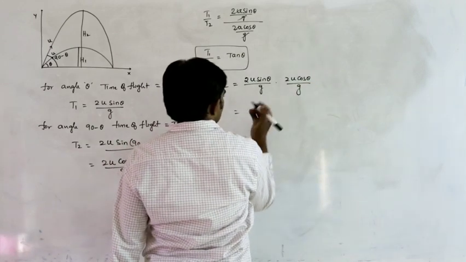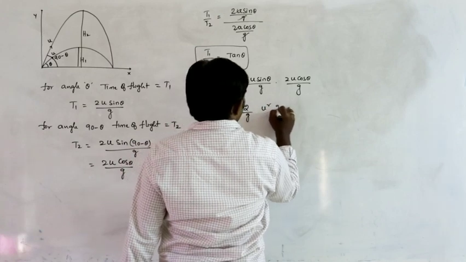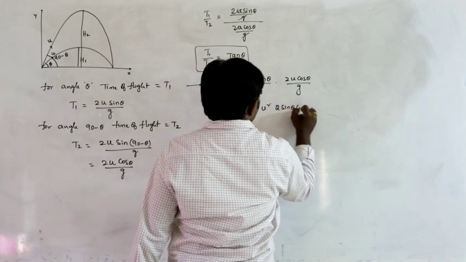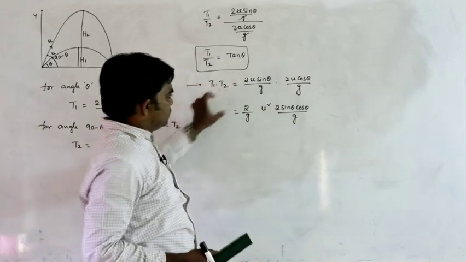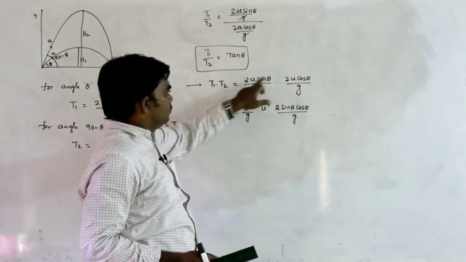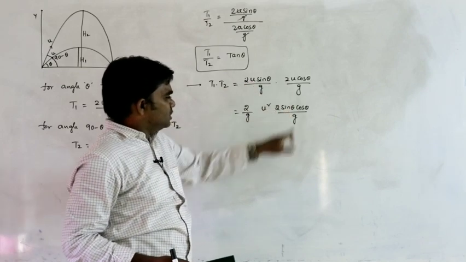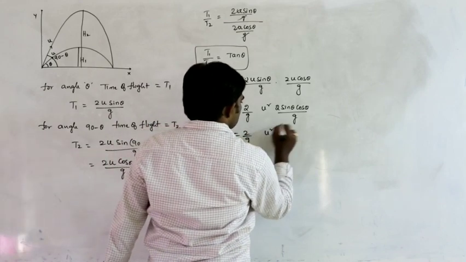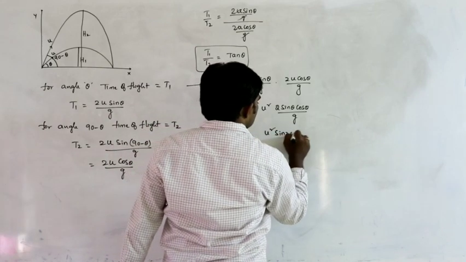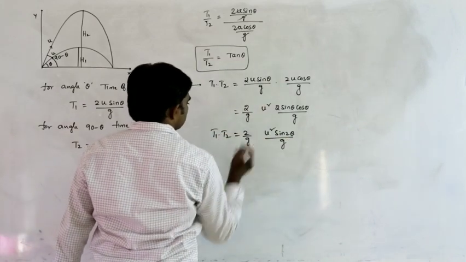So that is equal to 2 by g into u square 2 sin theta cos theta by g, which is u square sin 2 theta by g. So that is T1 into T2.